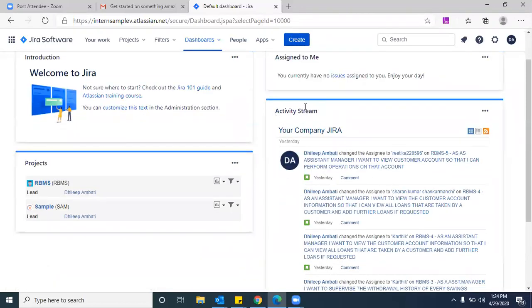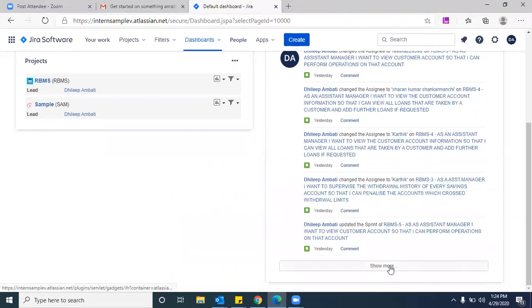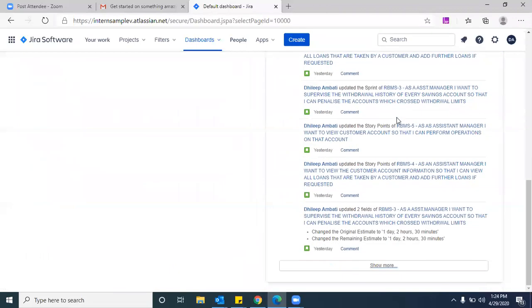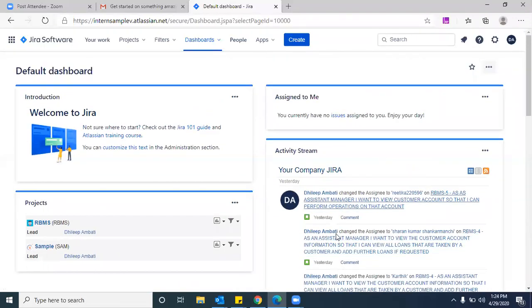See, the activity stream will tell you if someone is creating a user story, someone is closing a user story, someone is creating sprints. Each and every action will be tracked here automatically. This dashboard will give you everything. On the top of it we have assigned to me. It is your issues, like if someone assigns a user story to you, it is your work. They will be displayed in this particular dashboard. Is that clear?